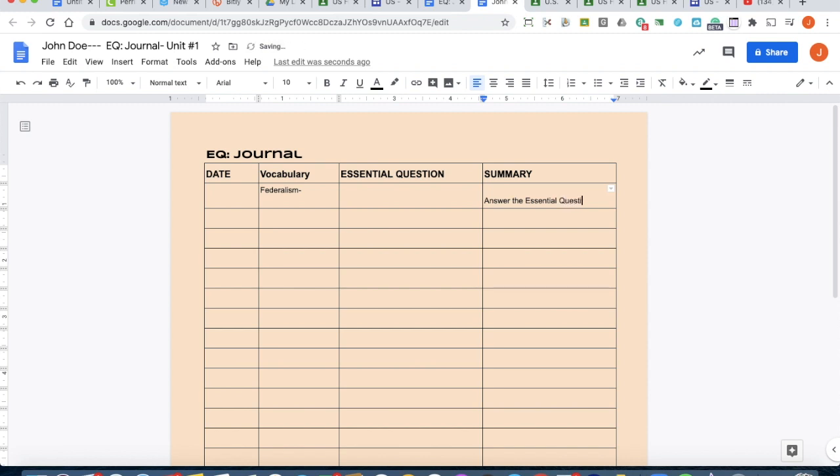And it'll come from our reading, from our lectures, from the media links. But the basic idea is you've got to make sure you answer all the question. Answer it in complete sentences. Make sure you're doing a good job of answering it in your own words, not ripped off of Wikipedia. Also, you have to put the date.